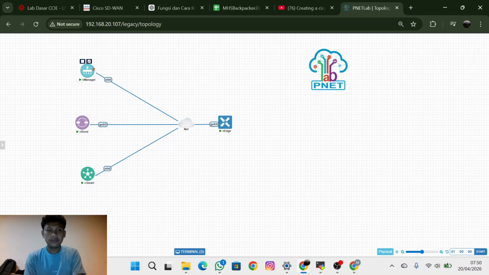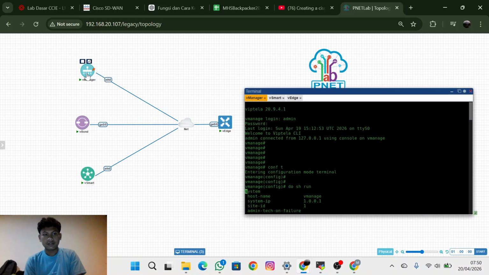There is vHost, vManage, vBond, and vSmart, and don't forget the internet. Because my own lab can't be opened, I don't know why, I use this topology, my friend's topology. So this is the vManage.